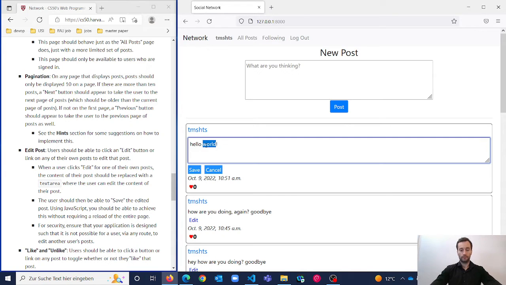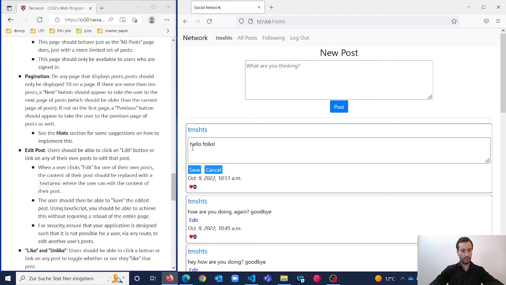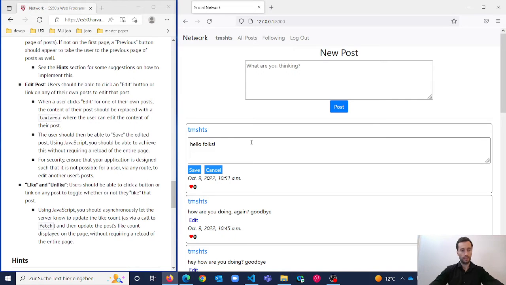If I go hello folks and I save, it's updated without refreshing the page, which is thanks to JavaScript and fetching. As I said, there's a text area, a save button, a cancel button, and that's it.